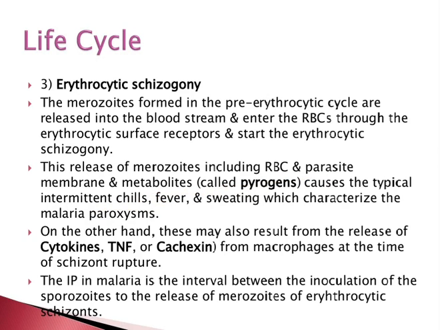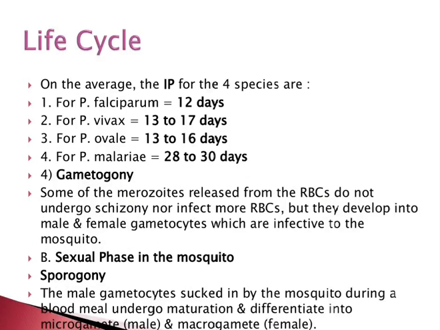The incubation period in malaria is the interval between the inoculation of the sporozoites to the release of the merozoites of the erythrocytic schizonts. On the average, the incubation period for the 4 species: Plasmodium falciparum 12 days, Plasmodium vivax 13 to 17 days, Plasmodium ovale 13 to 16 days, Plasmodium malariae 28 to 30 days.